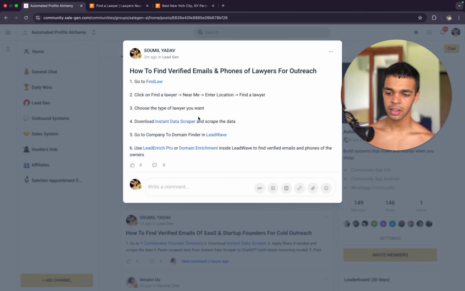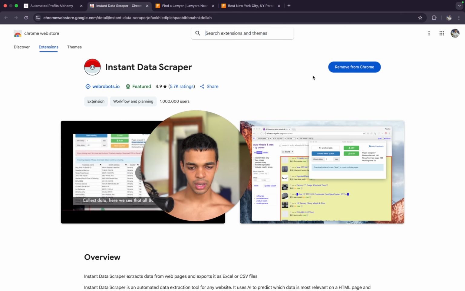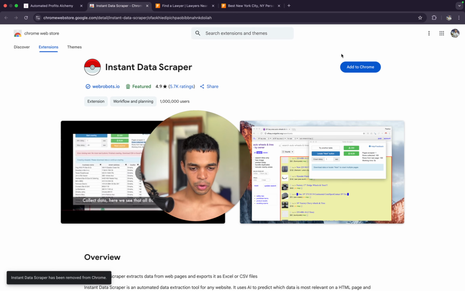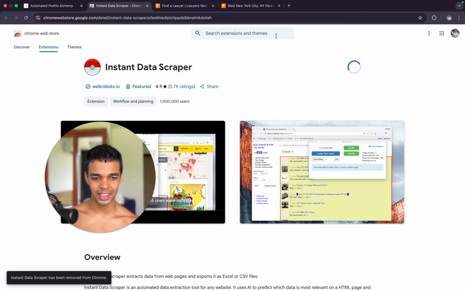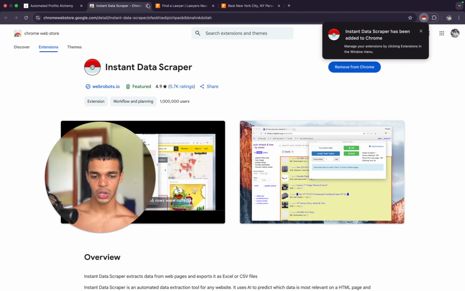After that, you need to download this free Chrome extension known as Instant Data Scraper. Just download it. By default, when you've not downloaded it, it'll look like this. Click on add to Chrome, click on add extension, boom. Now you have the extension ready and now we can move ahead and actually scrape the data.